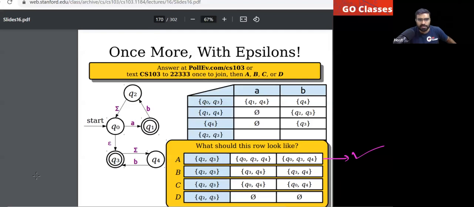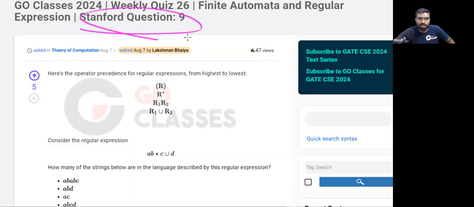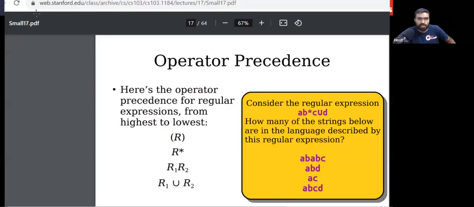I hope this point is clear. Okay, so this is another question from Stanford. Very simple. Now let's see this question. Question number 9. This is also taken from Stanford. So tell me the answer.